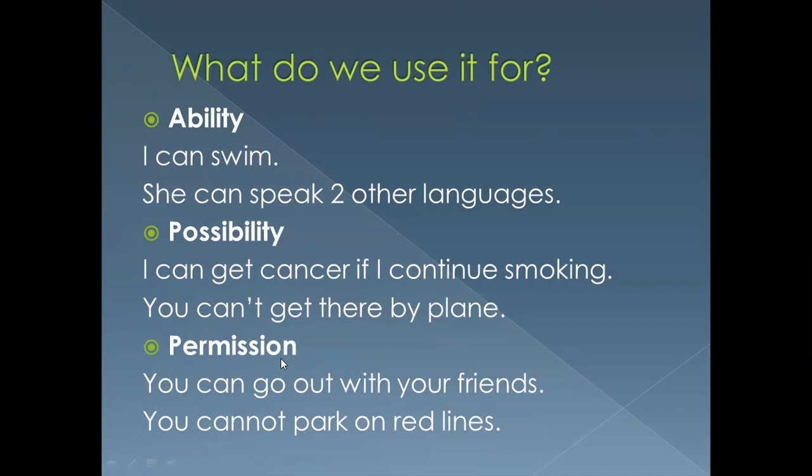And the third use will be for permission. You can go out with your friends. You cannot park on red lines. En este caso es un permiso. Tú puedes salir con tus amigos o bien tú no puedes estacionarte en líneas rojas. Entonces tenemos tres usos principales: ability, possibility, and permission.